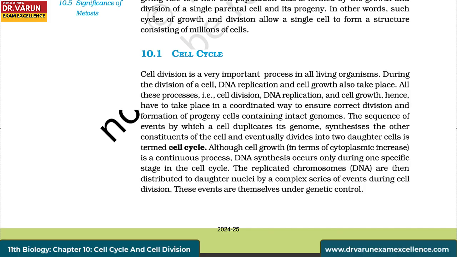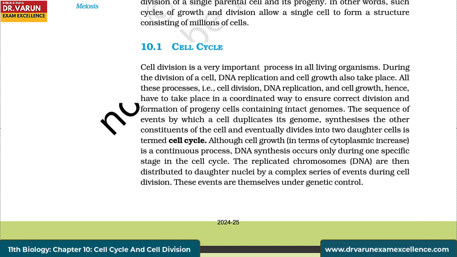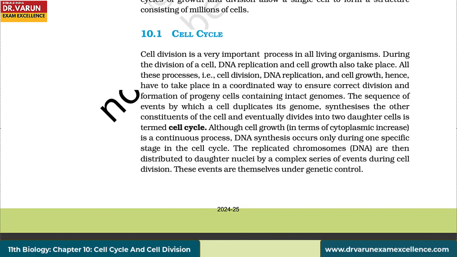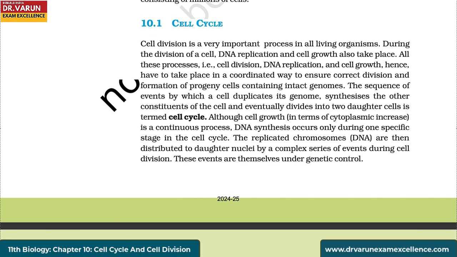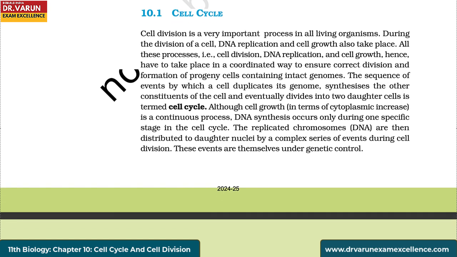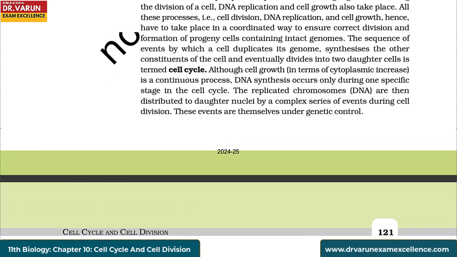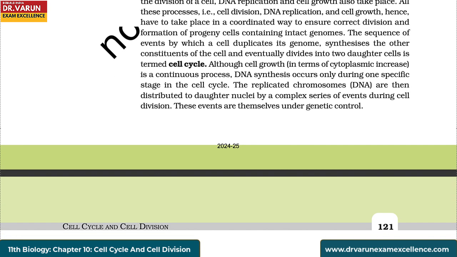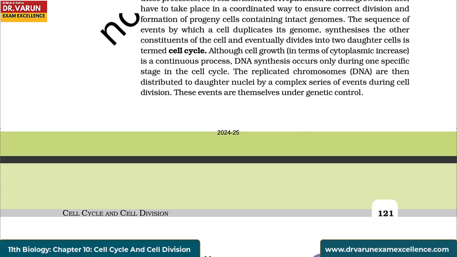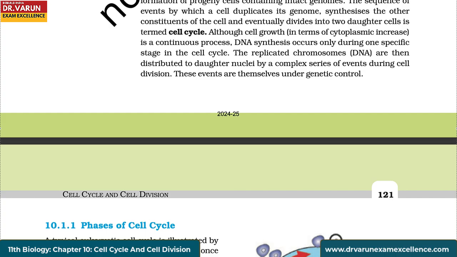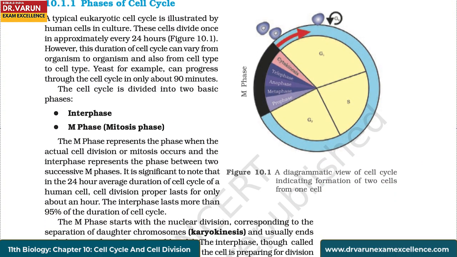The sequence of events by which a cell duplicates its genome, synthesizes the other constituents of the cell, and eventually divides into two daughter cells is termed cell cycle. Although cell growth in terms of cytoplasmic increase is a continuous process, DNA synthesis occurs only during one specific stage in the cell cycle. The replicated chromosomes or DNA are then distributed to daughter nuclei by a complex series of events during cell division. These events are themselves under genetic control.